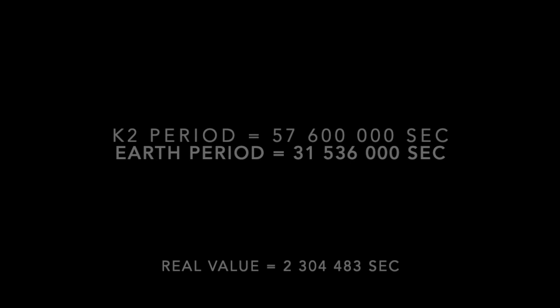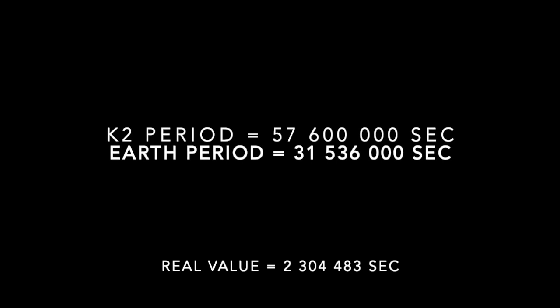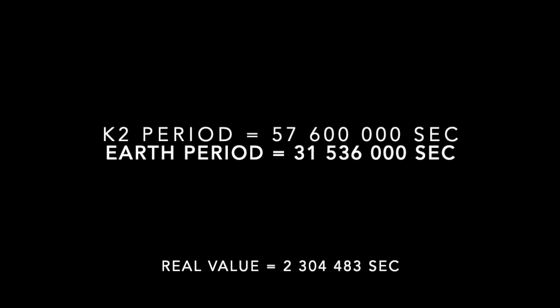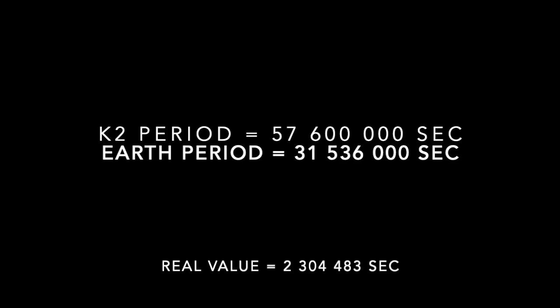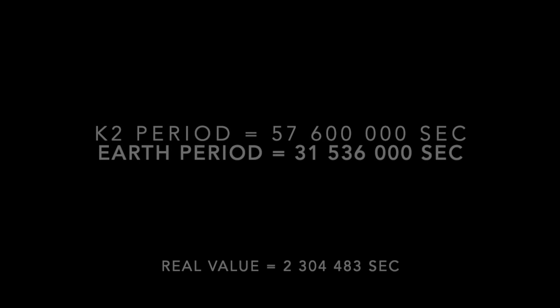Orbital period. In our context, the orbital period is the time taken for the exoplanet to complete one orbit around its star. Our calculated period is around 57 million seconds. We know this is not close to our actual value, but using our light curve, this is our result. The Earth's period is 31,536,000 seconds.